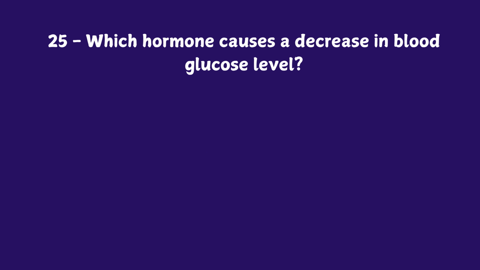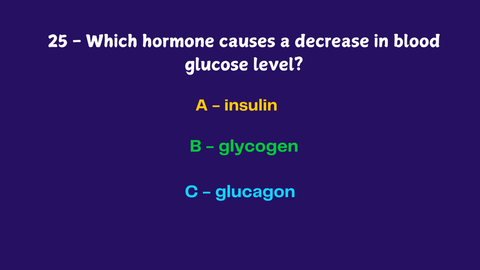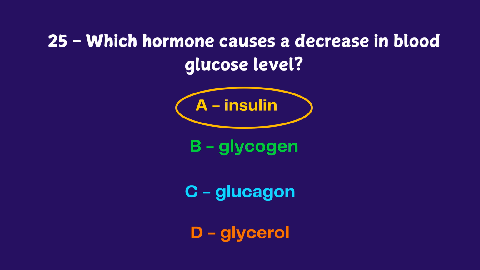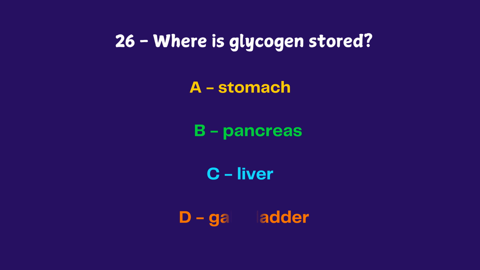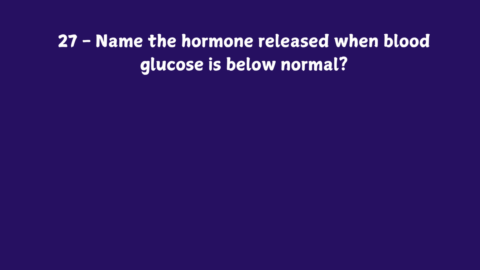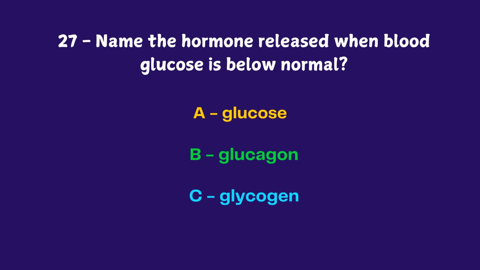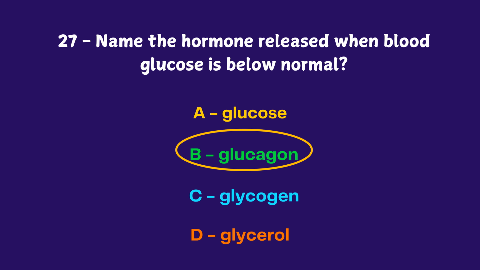Which hormone causes a decrease in blood glucose level? Insulin, glycogen, glucagon, glycerol. The answer is insulin. Where is glycogen stored? Stomach, pancreas, liver, gallbladder. The answer is liver. Name the hormone released when blood glucose is below normal. Glucose, glucagon, glycogen, glycerol. The answer is glucagon.